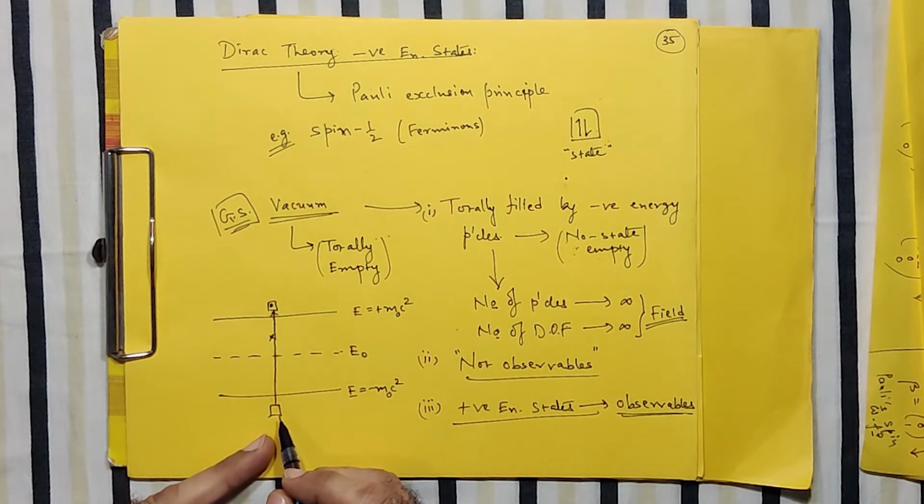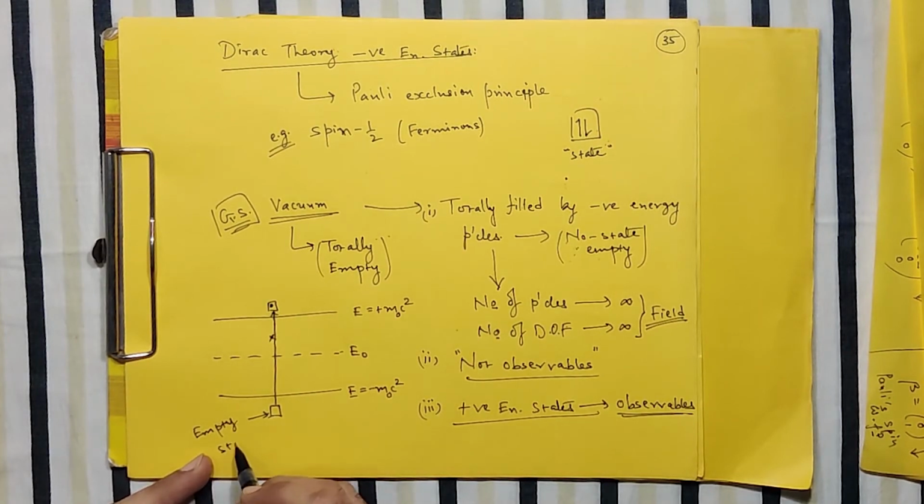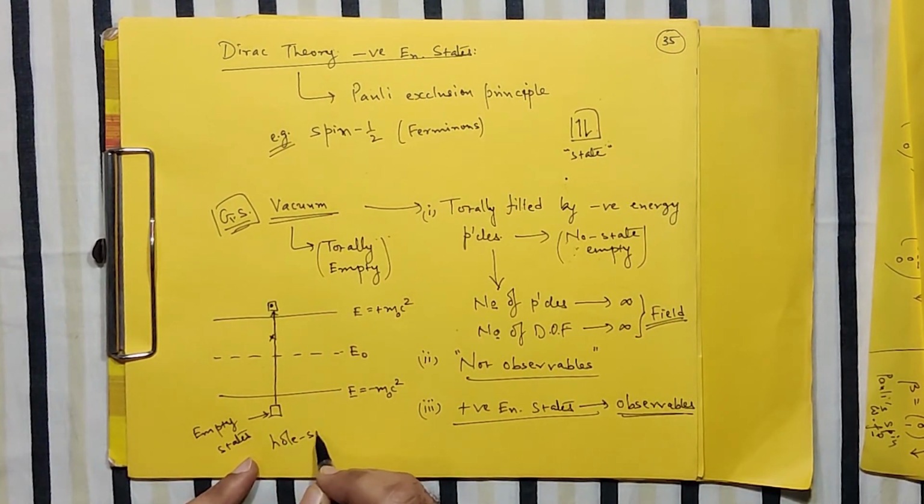Then what is left behind is the empty state, because the system has gone to the positive state. This empty state, according to Dirac, is known as a hole state.